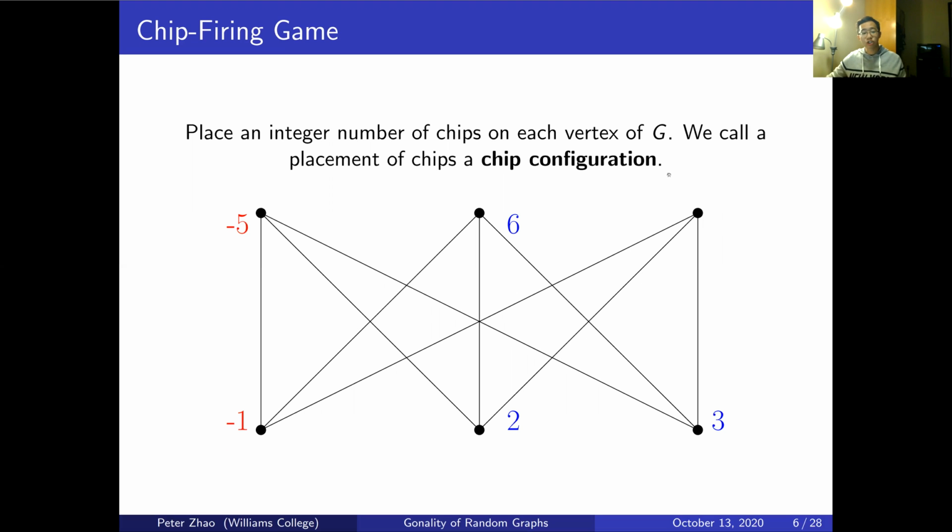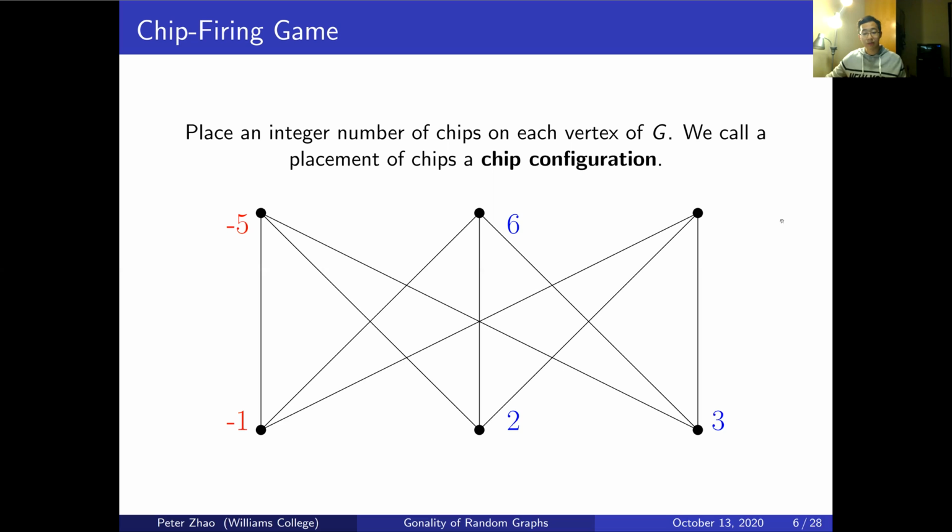Next, we shall place an integer number of chips on each vertex of G. This integer number can be positive or negative. And this placement of chips in a certain way is called a chip configuration. So here I have a chip configuration such that I have 6 negative vertices on the very left and 11 other vertices on the other nodes.